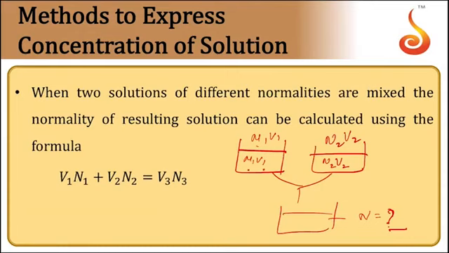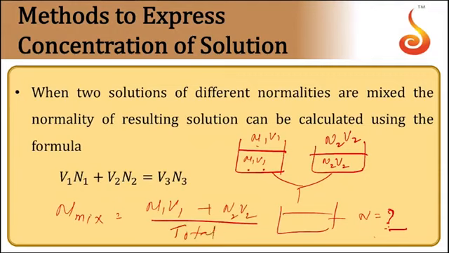So we need the total equivalents and the total volume of the entire solution, because the fundamental formula is total number of gram equivalents by total volume. So the normality of the mixture is given by N1 V1 plus N2 V2 by the total volume. This gives the normality of the mixture.